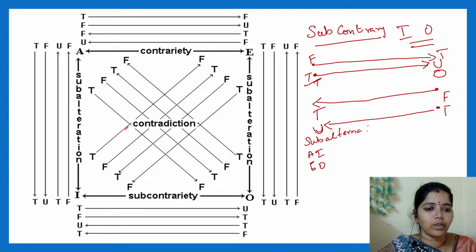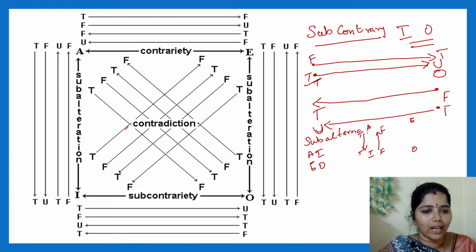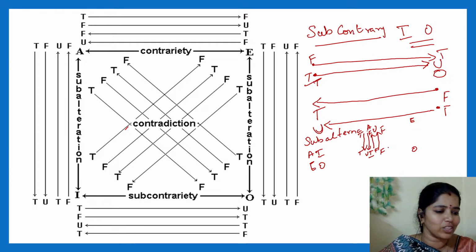So when I come from top, see this is A type, this is I type, this is E type and this is O type. So when I come from top to bottom, true means true. When it is false means undetermined. When it is false from bottom, the top will be false. Similarly, when it is false, when I determine the I type statements, it will be undetermined. Similarly, when it is false, when I determine A type, it will be undetermined. Clear? Very easy to remember. Same thing will come from the other side.